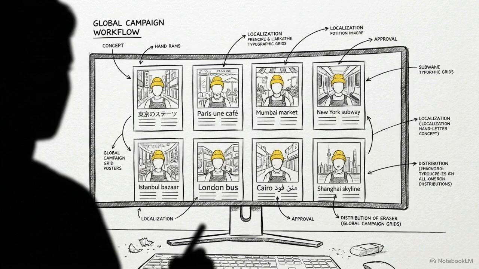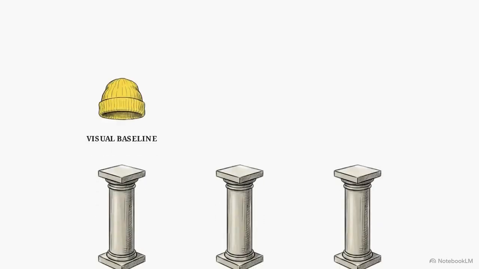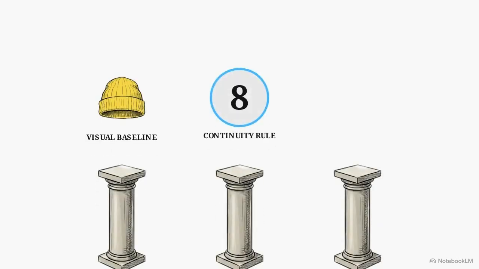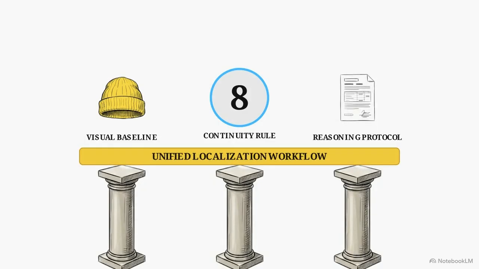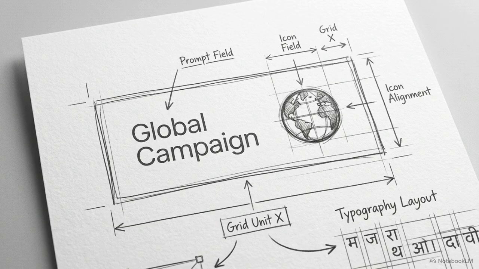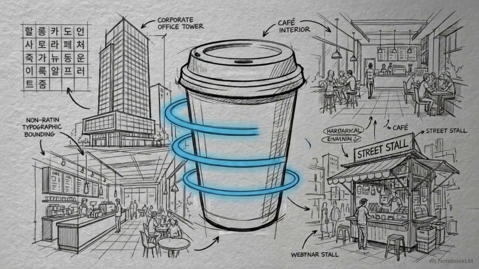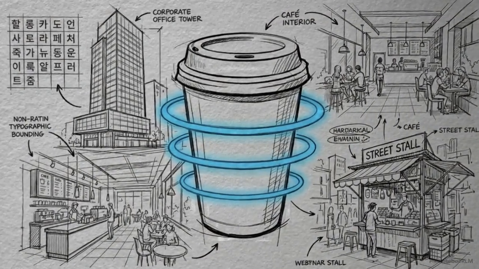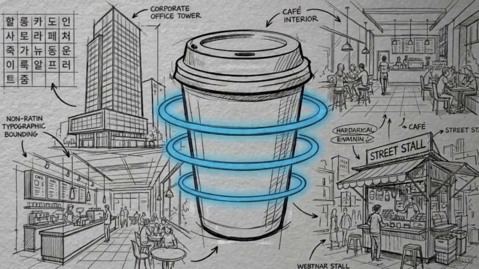Here is the final result, a grid of consistent marketing assets localized for multiple regions and languages. We achieved this through 3 pillars: specific baseline markers, the 8-image continuity rule, and the reasoning protocol for script verification. Now, try applying this workflow to a marketing phrase in your own native language. The barrier between English-centric design and global marketing has narrowed. We now have a repeatable path for reaching international